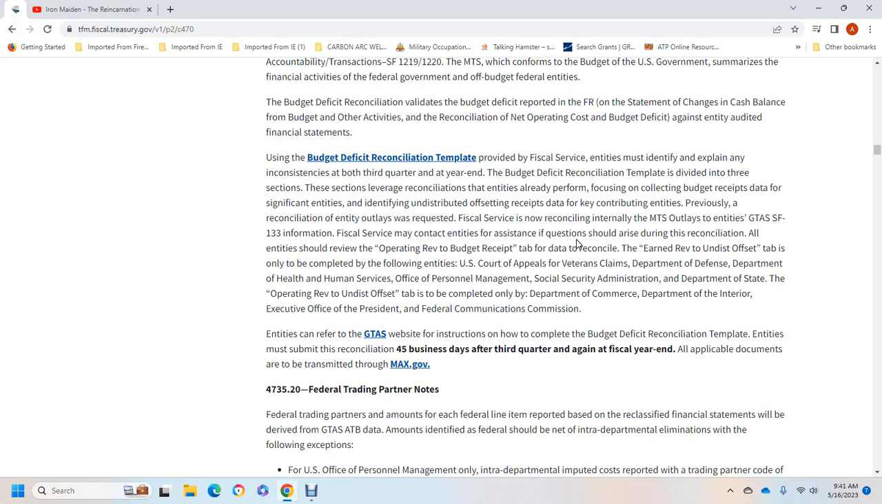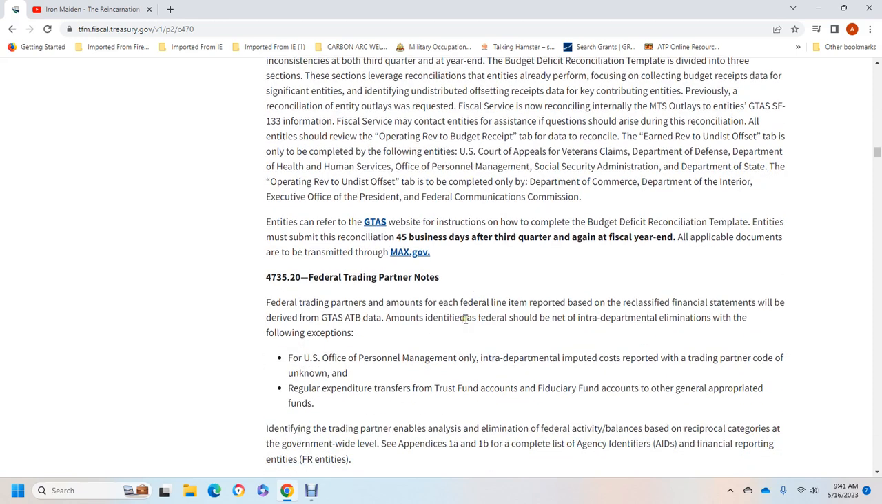Over the government treasury accounting simply instructions on how to complete the budget deficient reconciliation template, and evidence must submit with the reconciliation 45 business days after the third quarter. And then again, official year end of the applicable documents are to be transferred with the MaxGov. 473020 of the Federal Training Partners note. Federal Training Departments amount with each of the federal line item reported based on the reclassified statement that will be derived with the governmental-wide treasury accounting system adjustable trial